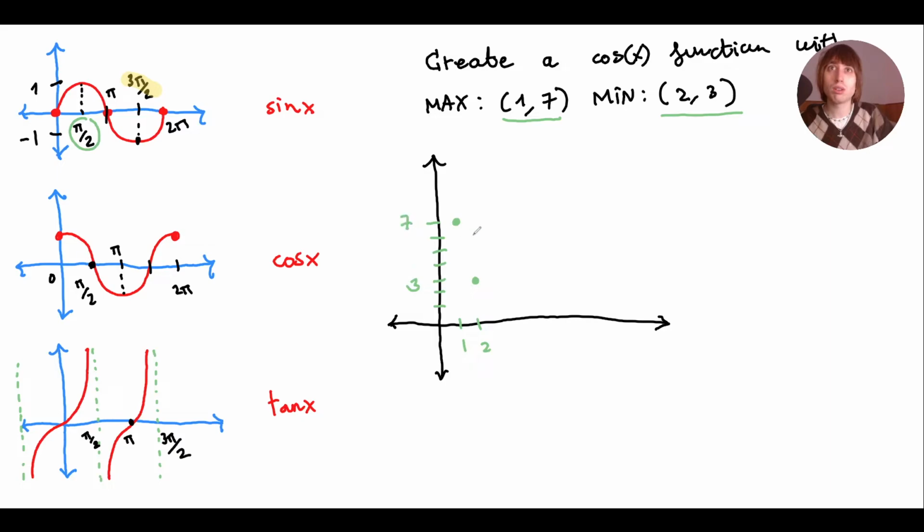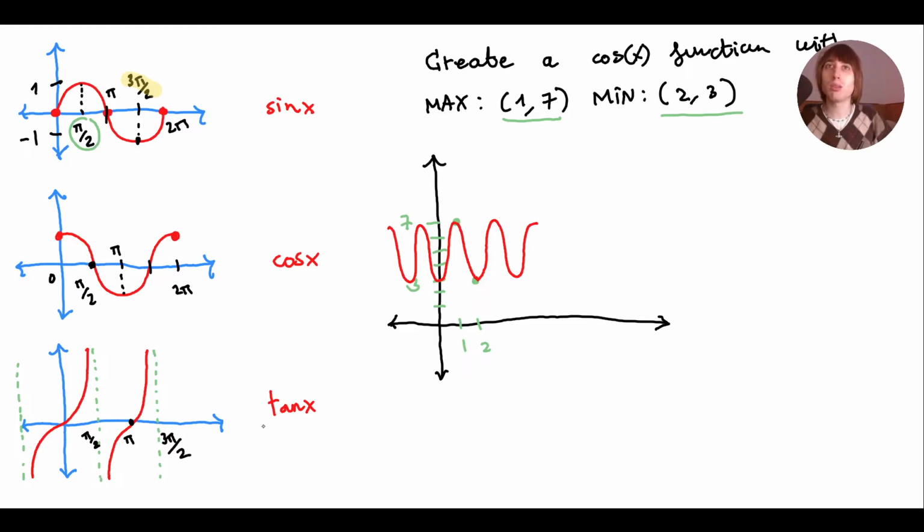So more or less what this function will do, since it loops, is a wave like this. Alright, cool. So the range will go from 3 to 7. The domain, as you know, is infinite.